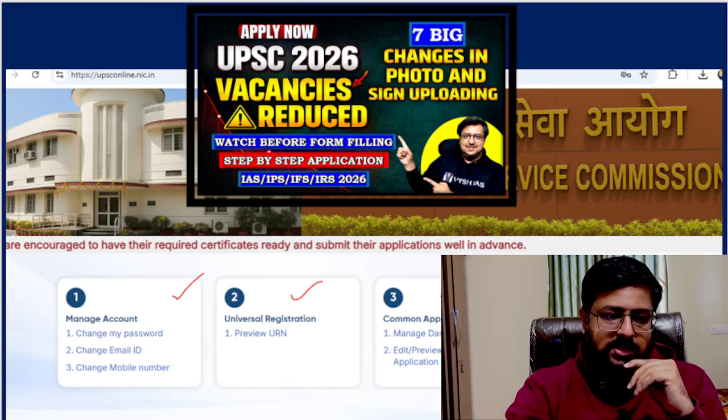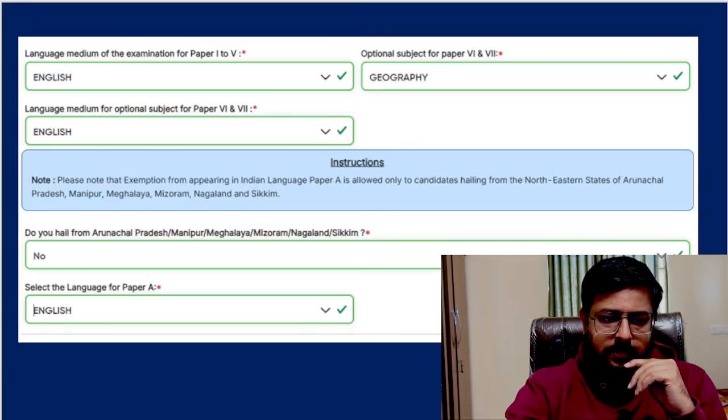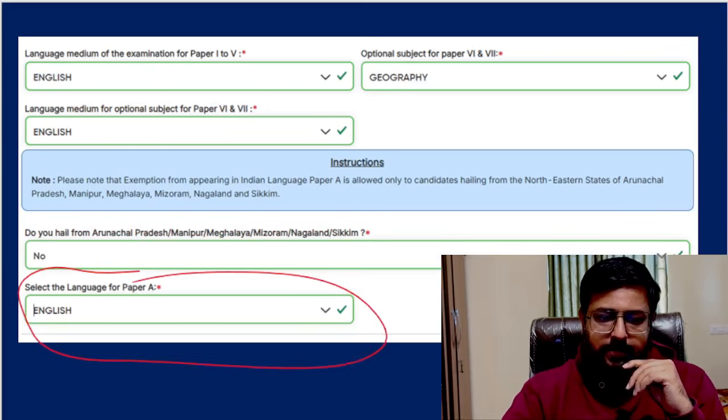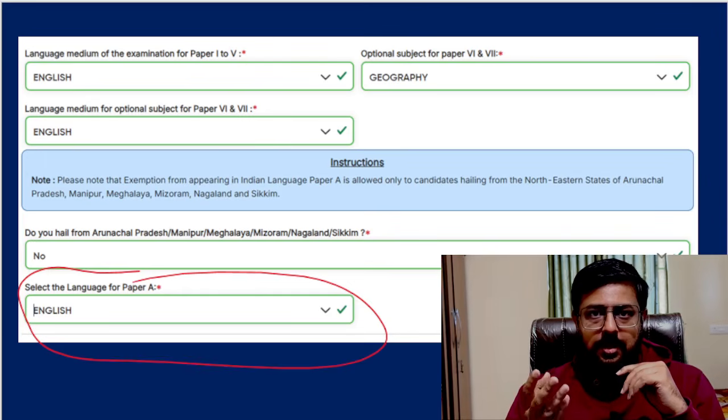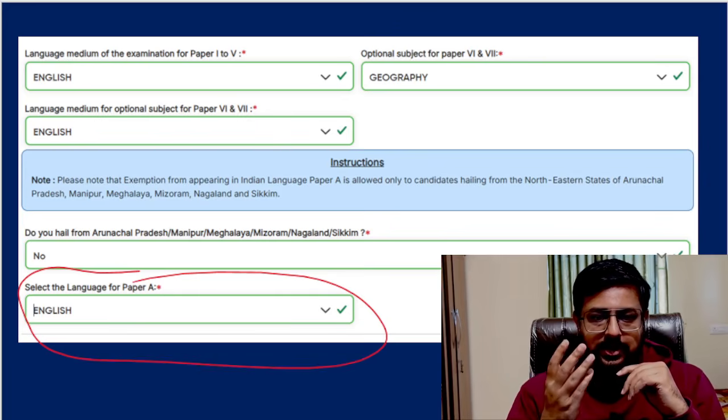When you go to application, you have this Indian language column. The medium, select the language for paper A. Select the language for paper A, and that is allowing us to choose English. Ideally that is a mistake because paper A is an Indian language, which is the 8th scheduled languages, the 22 languages, which should be your Hindi, Tamil, Bengali, Oriya, Assamese, whatever is there. It should be those languages.